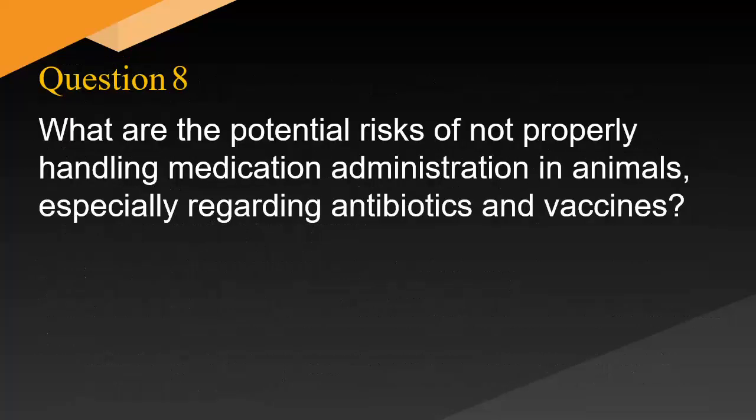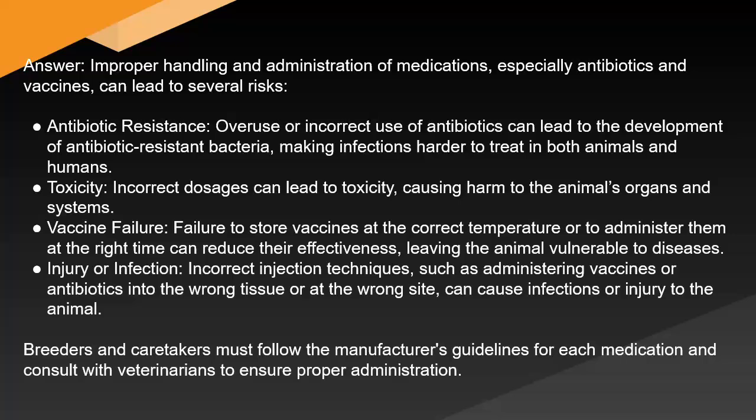What are the potential risks of not properly handling medication administration in animals, especially regarding antibiotics and vaccines? Answer: improper handling and administration of medications, especially antibiotics and vaccines, can lead to several risks. Antibiotic resistance. Overuse or incorrect use of antibiotics can lead to the development of antibiotic-resistant bacteria, making infections harder to treat in both animals and humans.